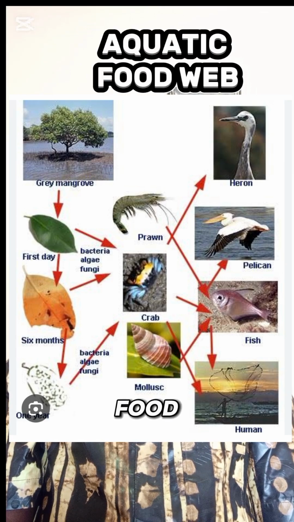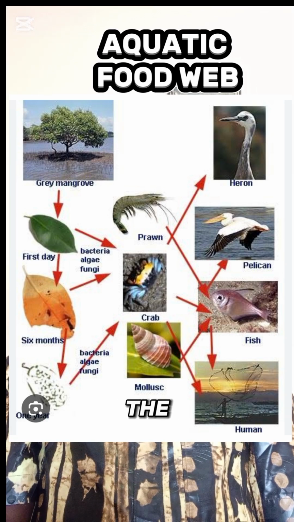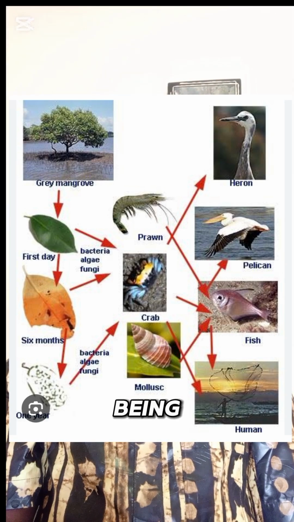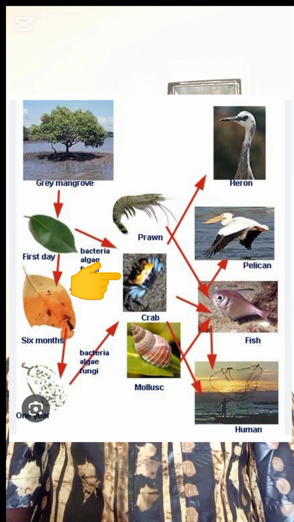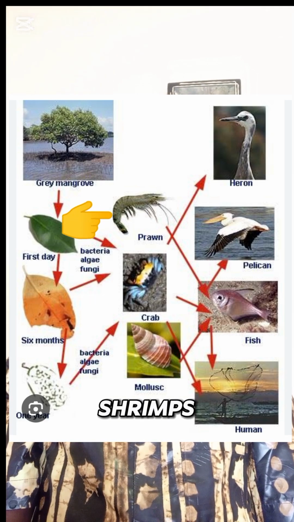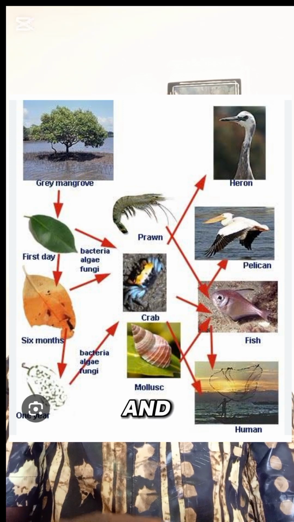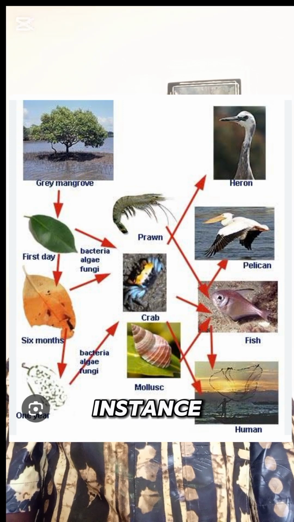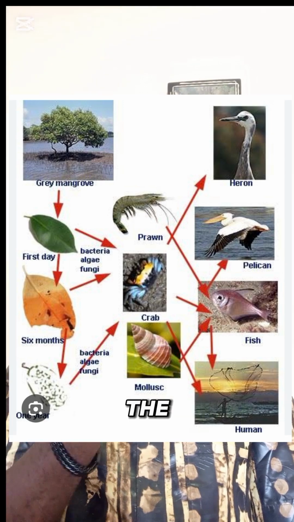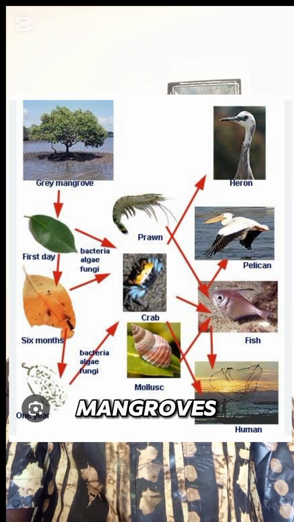Now the aquatic food web. Let's take the estuarine ecosystem for example. The mangrove leaf litter is being fed on by crabs, by periwinkles, by shrimps, and these three, for instance, are the primary consumers of the producers, the mangroves.